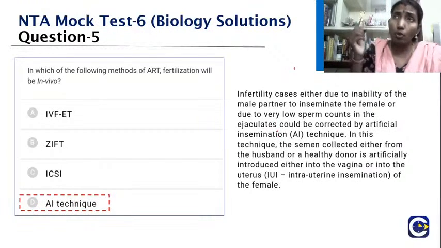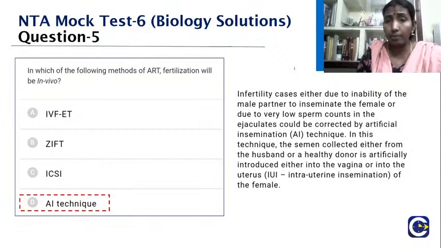What do you mean by in vivo? You are injecting it inside the female. So in this technique, the semen collected either from the husband or a healthy donor is artificially introduced either into the vagina or into the uterus of the female. Okay, so this is the method.